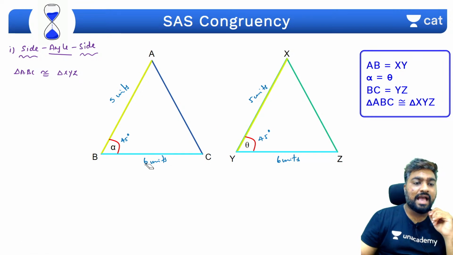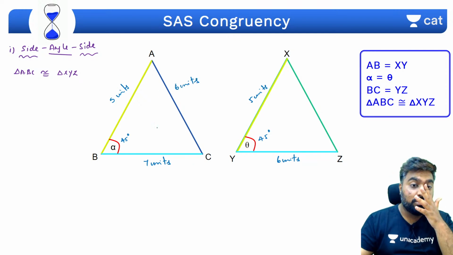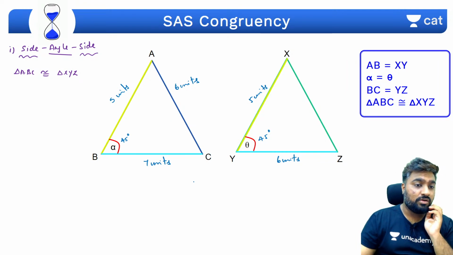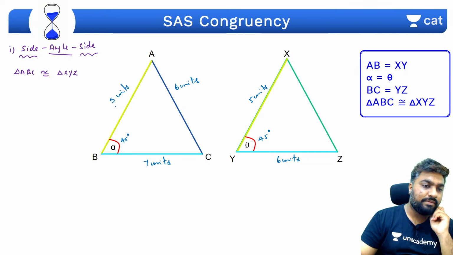It won't work like this: let's say if BC is 7 units and the other side is 6 units. Now you can't say these two triangles are congruent. Why aren't they congruent? Because the angle between AB and BC is alpha, which is 45 degrees, so the sides are 5 and 7.